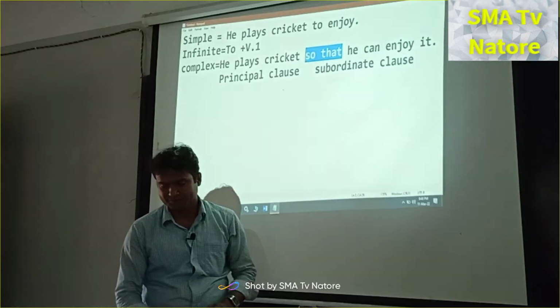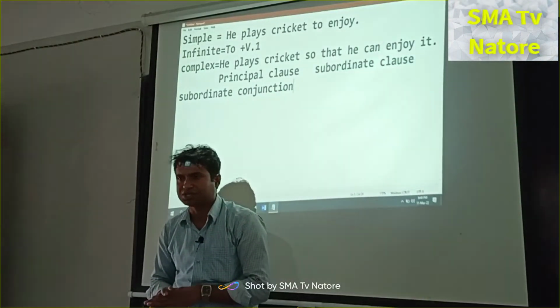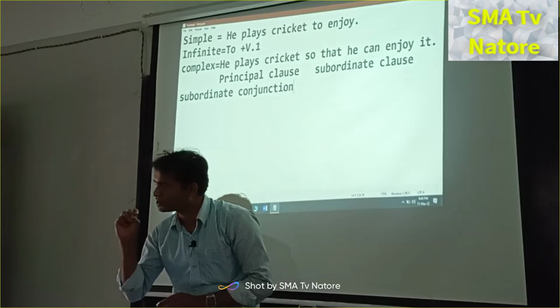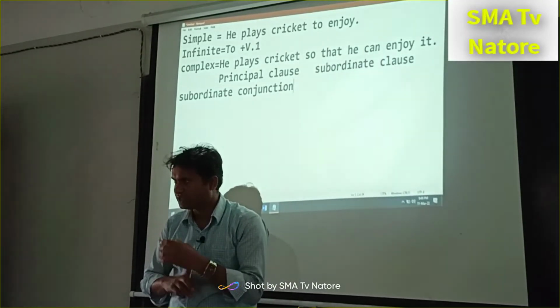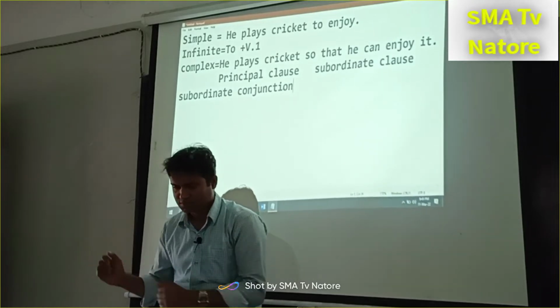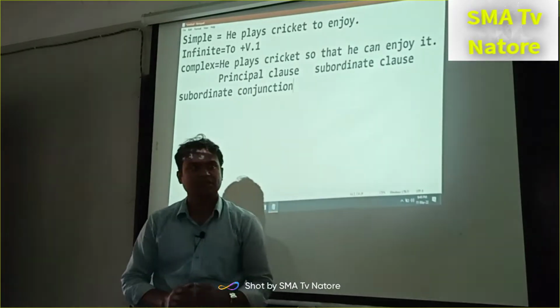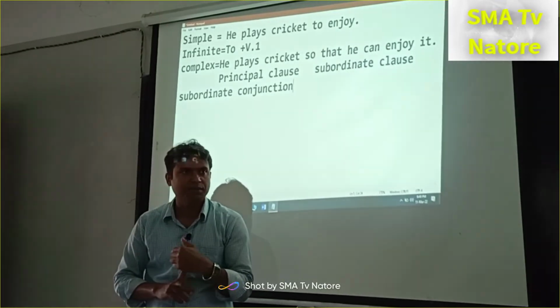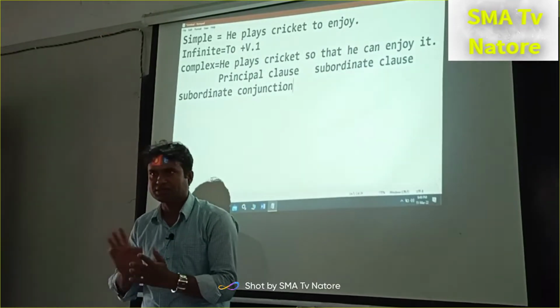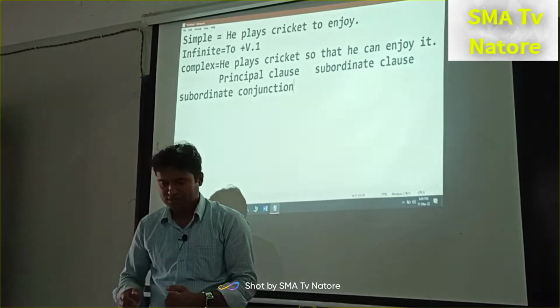We know that there are three types of conjunction. One is coordinate conjunction, that is and, but, or. Next one is correlative, not only but also, either or, neither nor. Okay. Next one is